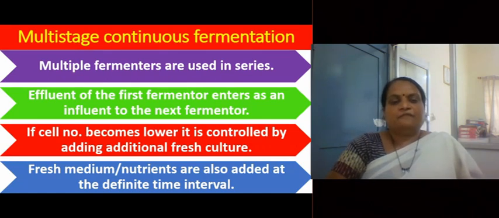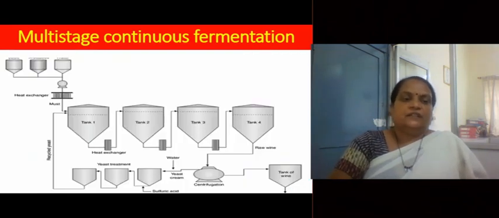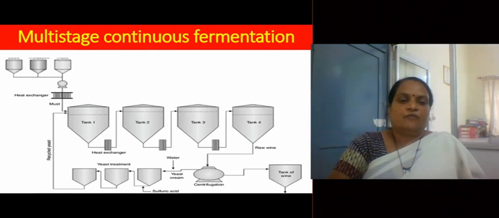Fresh medium or fresh nutrients are also added at definite time intervals. In this diagram, you will clearly understand what multi-stage continuous fermentation is. In this, there are 4 stages shown as tank 1, tank 2, tank 3 and tank 4. You can see medium is prepared.